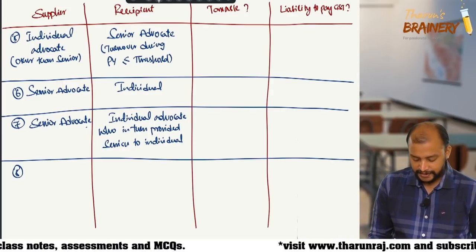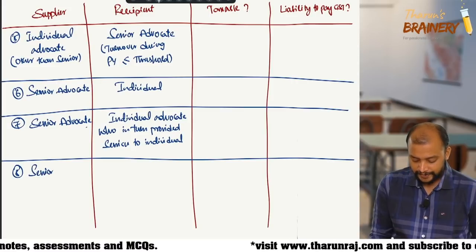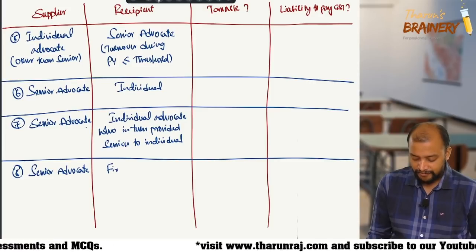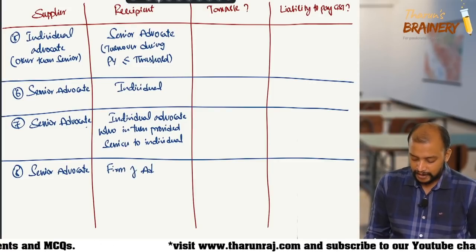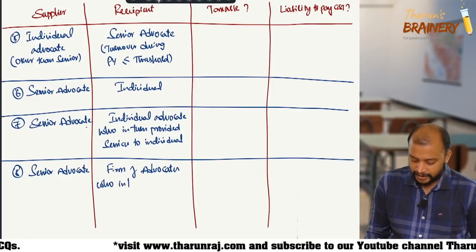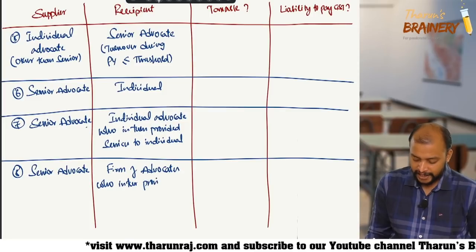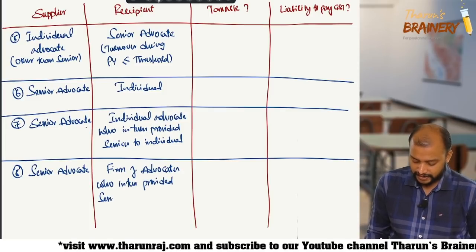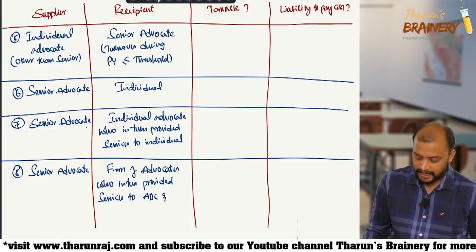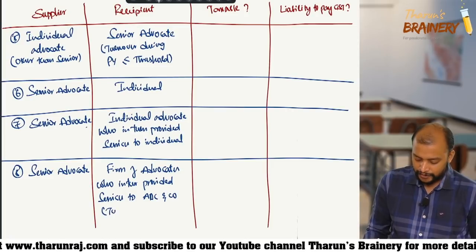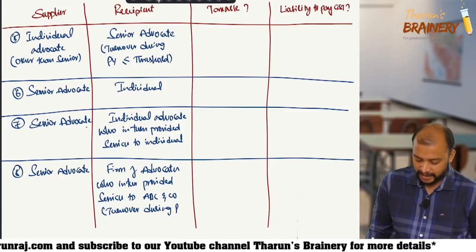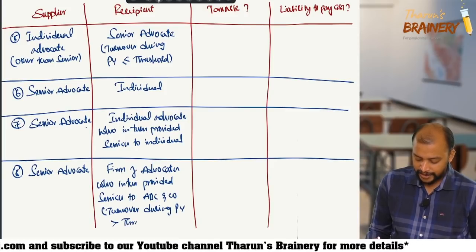Then number 8, senior advocate who provided services to firm of advocates who in turn provided services to ABC and Co. Turnover during previous year exceeds threshold limit.